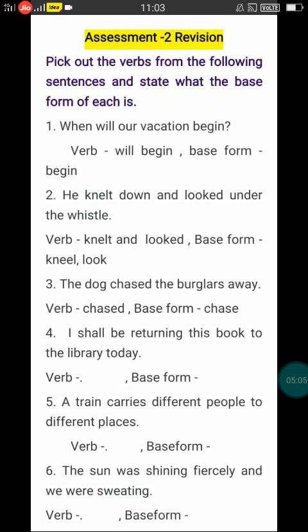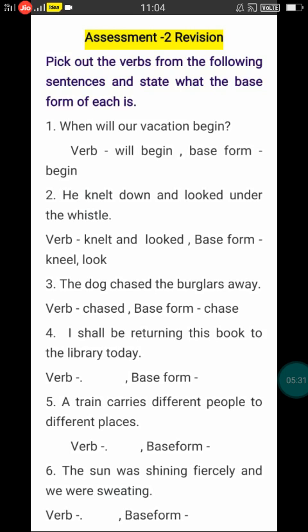Sixth one. The sun was shining fiercely and we were sweating. Here, what is the action word? The sun was shining fiercely. Here, if you think fiercely is a verb, it's wrong. Fiercely is describing how the sun is shining.